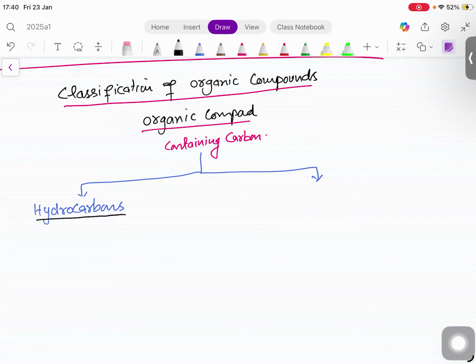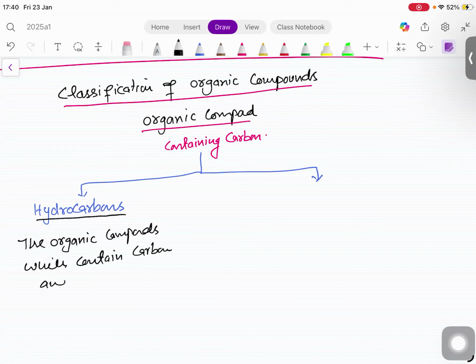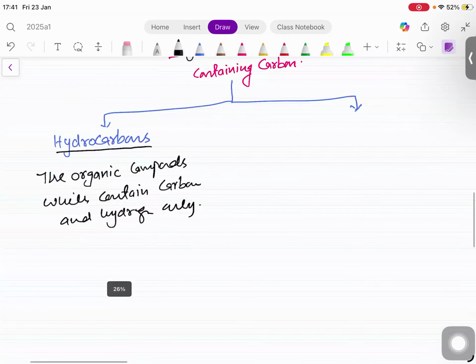Now, the organic compounds which contain carbon and hydrogen only. Now look at this.